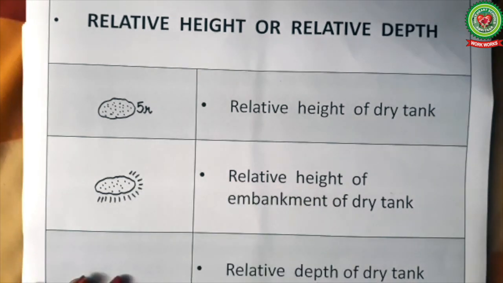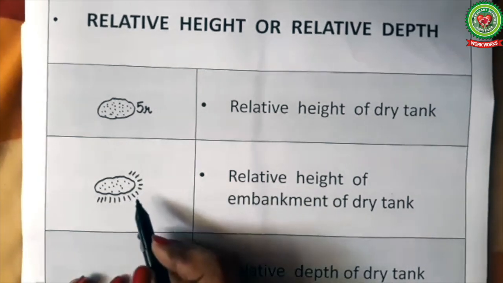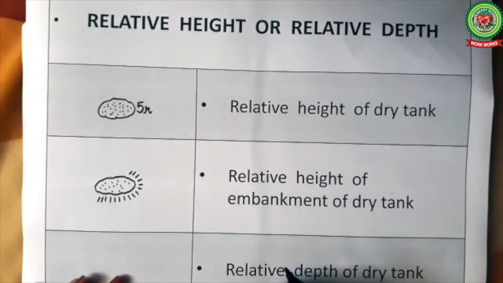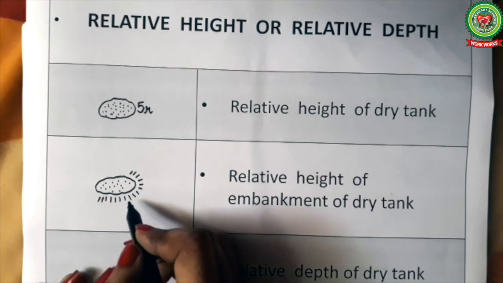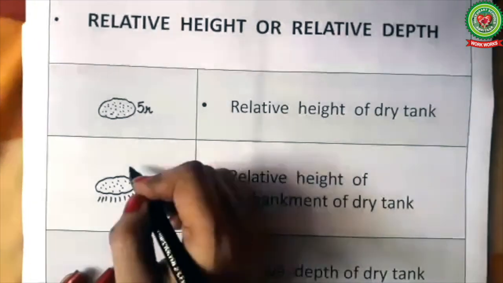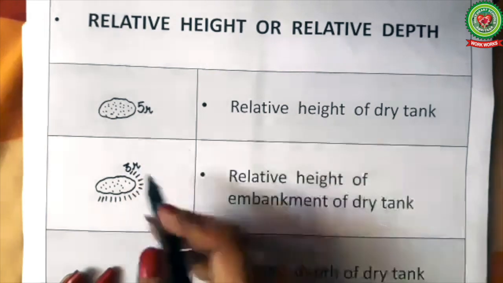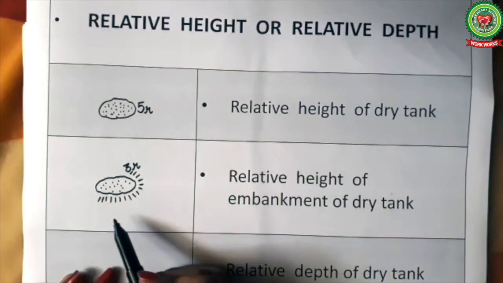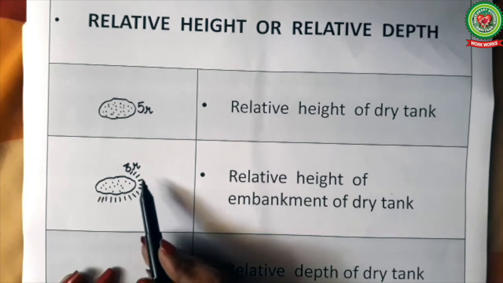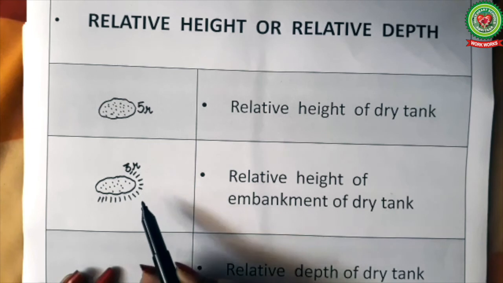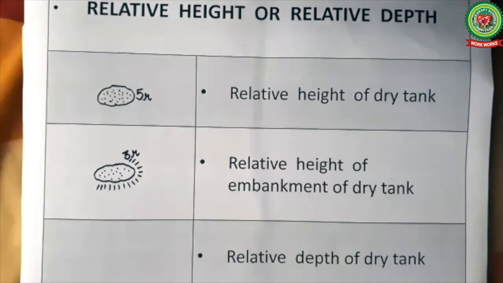The tanks which have embankment around them are man-made tanks or artificial tanks. Along the black broken lines, a number is written like 3R. It means that the relative height of the embankment of the dry tank is 3 meter, or we can say the relative height of the dry tank with embankment is 3 meter.